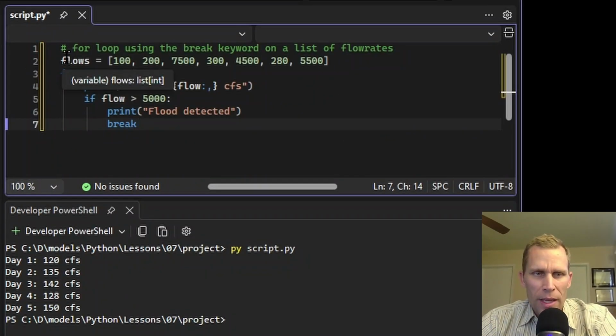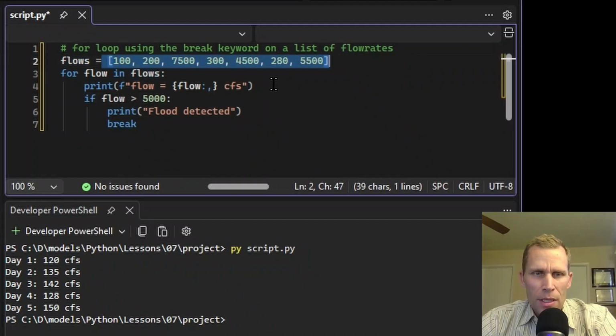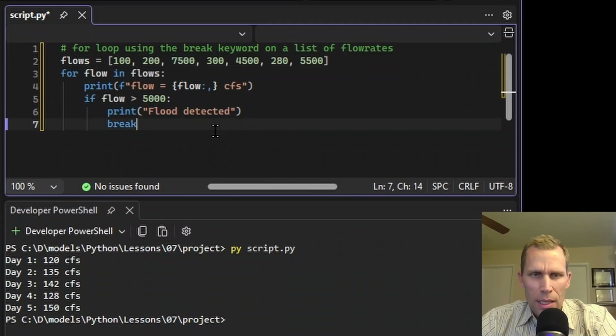So what we're doing here is we have a list of flows, and then after that we're going to loop through those flows. Nothing new so far. If any of those flows happen to be above 5,000, we're going to print flood detected and then the keyword break. Now at the time, it looks like the third flow is above 5,000, so it's going to be printing out the first 3 different flows and then flood detected and then break. It's not going to print out any of the other flow values in our flows list.